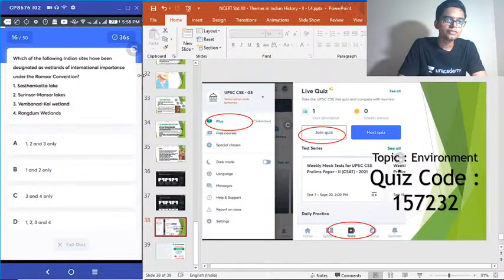16. Which of the following Indian sites have been designated as wetlands of international importance under the Ramsar Convention? 1. Shastangota Lake. 2. Surinsar Mansar Lake. 3. Vembanadu Wetland. 4. Rangdum Wetlands.